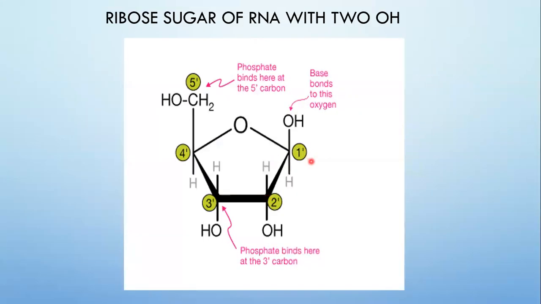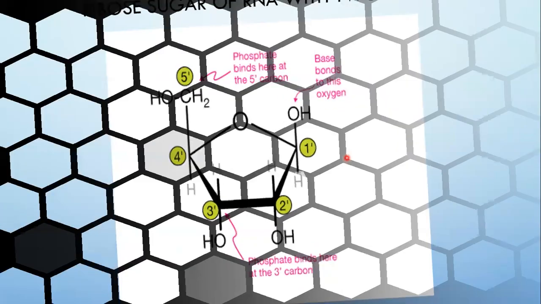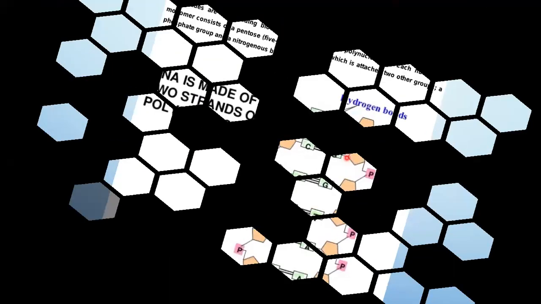This is the diagrammatic representation to show the ribose sugar. You can see here that an additional hydroxyl group is present in the ribose sugar. This is the fifth carbon, and the fourth and fifth carbons of the pentose sugar are where a phosphate is attached. This is the hydroxyl end with which a base is bound.